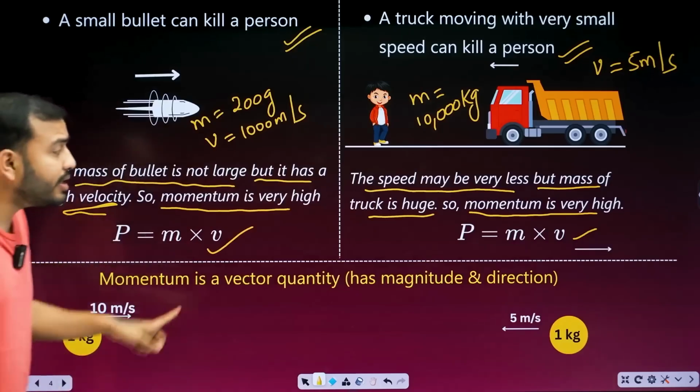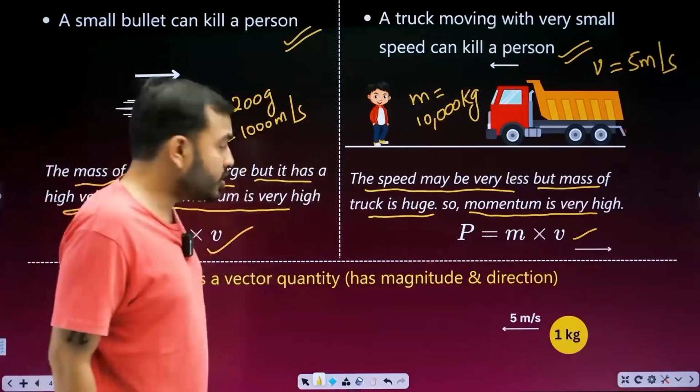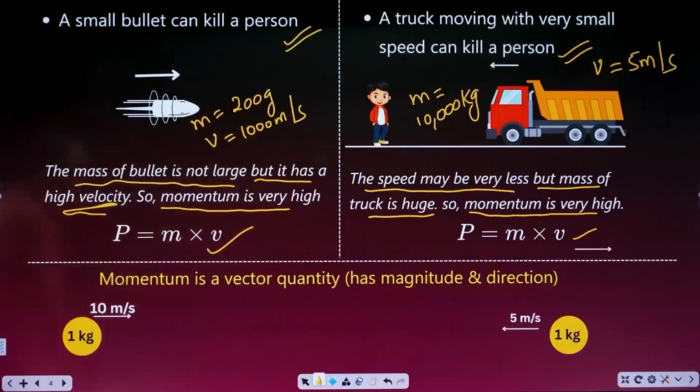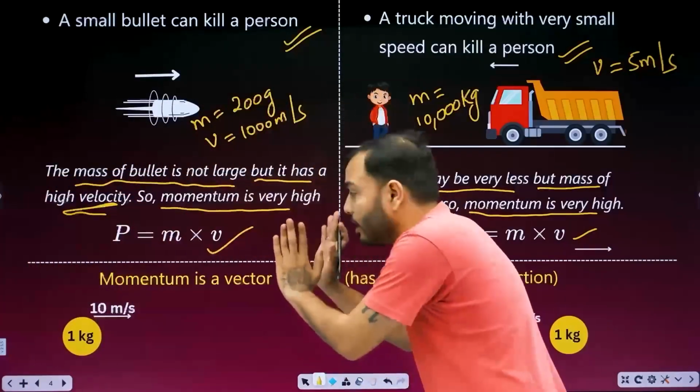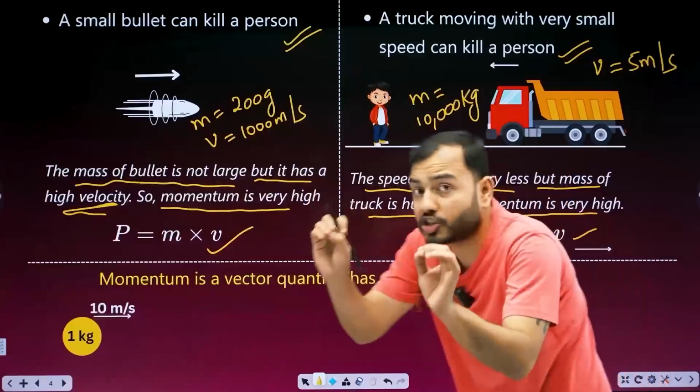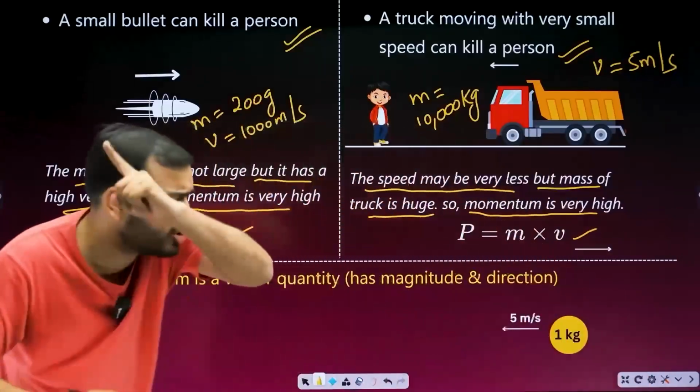Next thing. Momentum is a vector quantity. It has magnitude and direction. Chalo, let's calculate the momentum of this one and this one. I have already explained vector quantity in the force chapter. Now comment what the answer will be. Momentum of this one and this one. Both. Pause and comment. Let's see if it's correct or not.